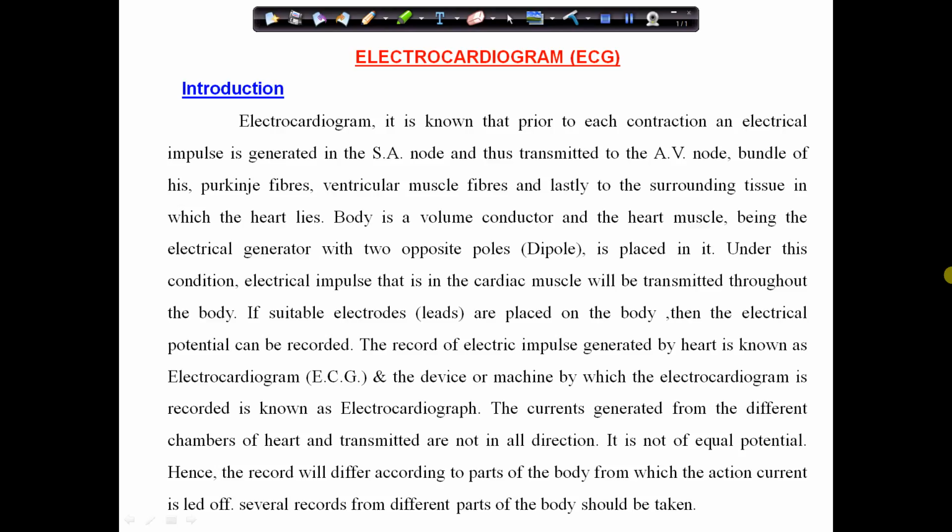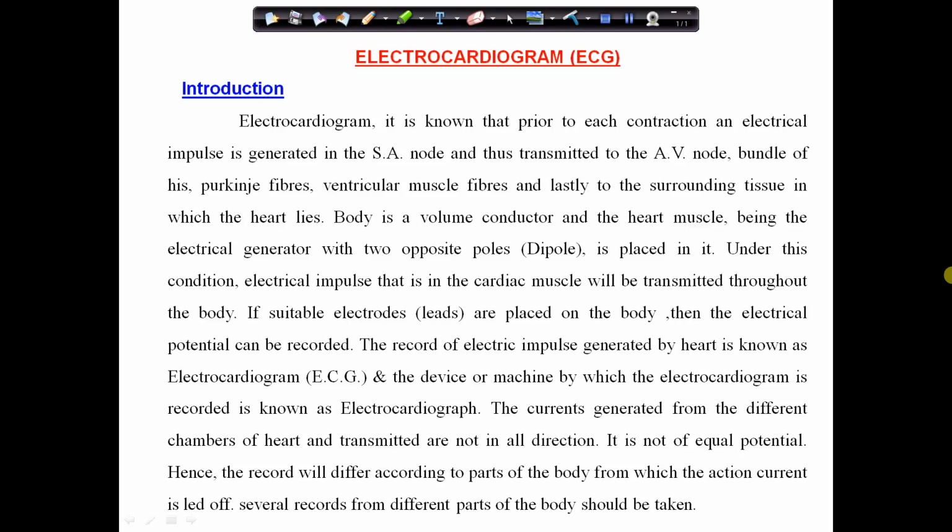Here two things are very important, the heart and the body. The heart is an organ which creates, originates, initiates the electrical impulses or electrical potential, which is dipole in nature. And the body in which the heart lies acts as a volume conductor.